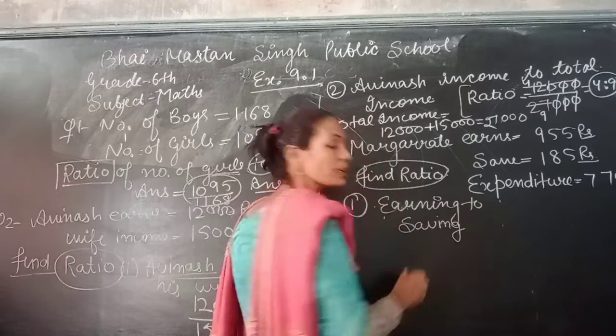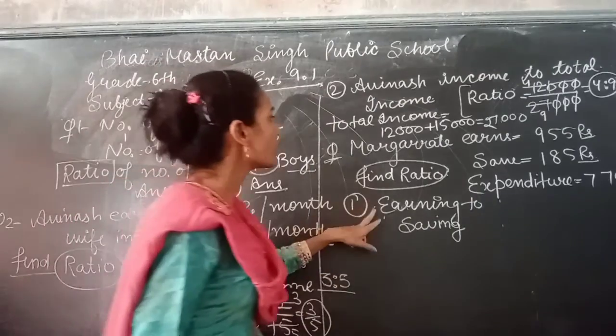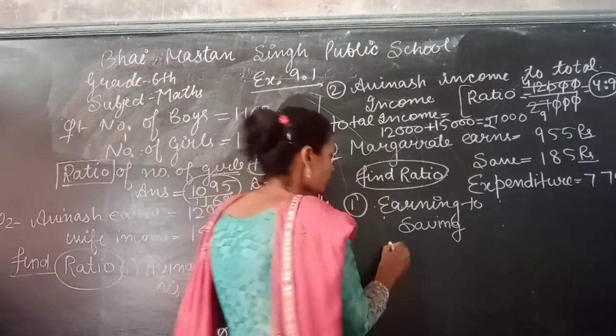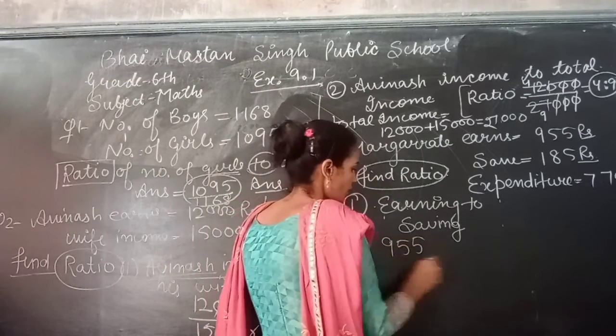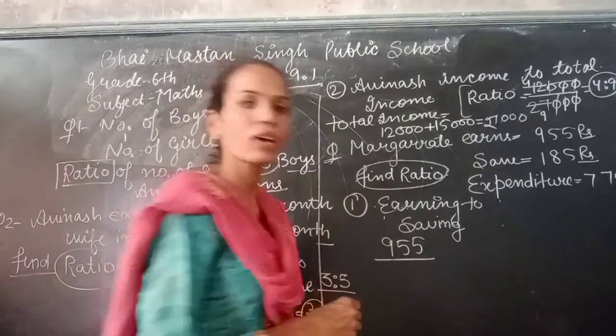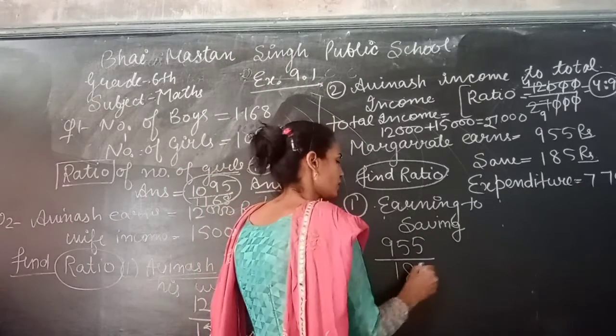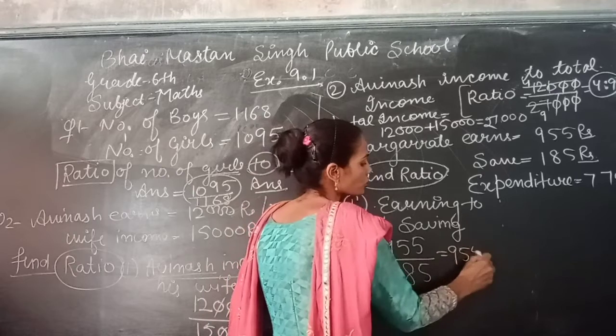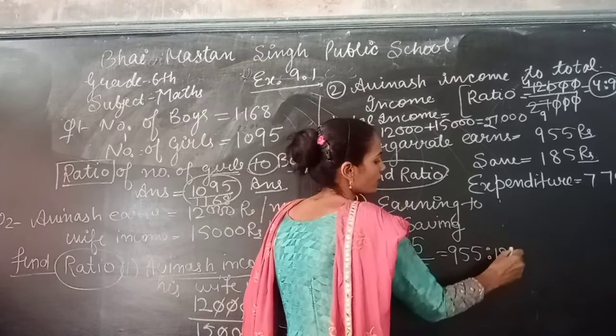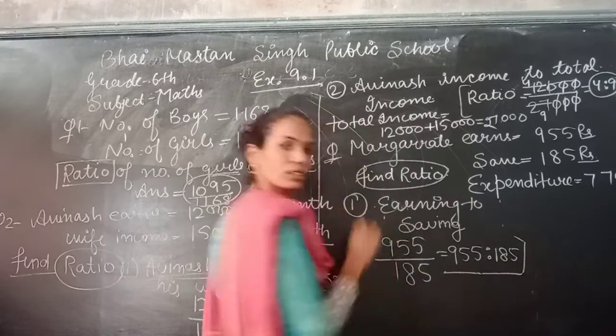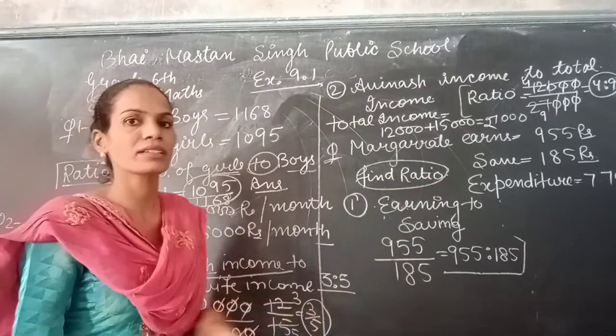Earning to saving means, students, earning means 955 rupees and saving means 185 rupees. So if you have to write it as a ratio, this is your required answer. Okay, I think it's clear to you.